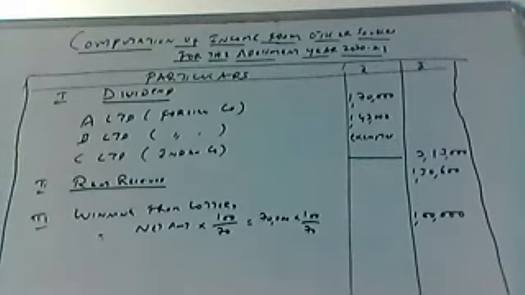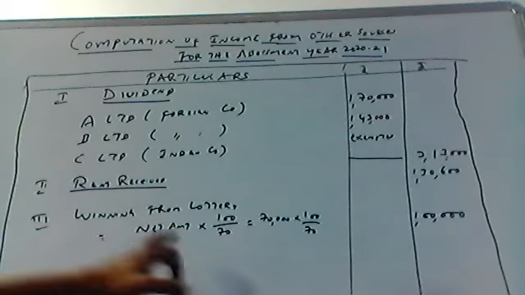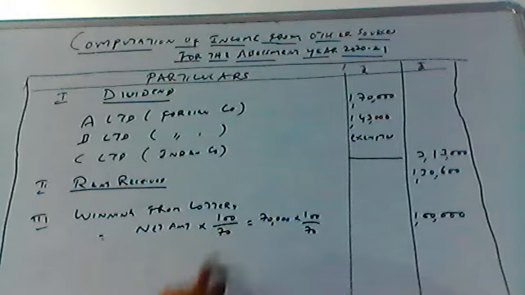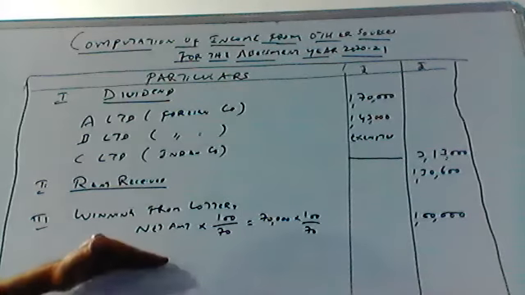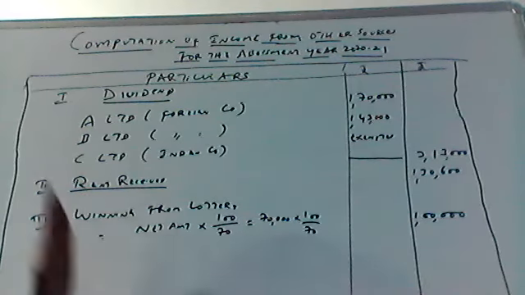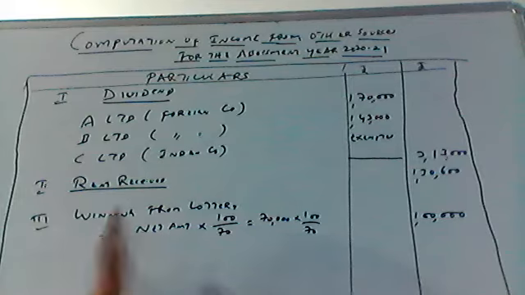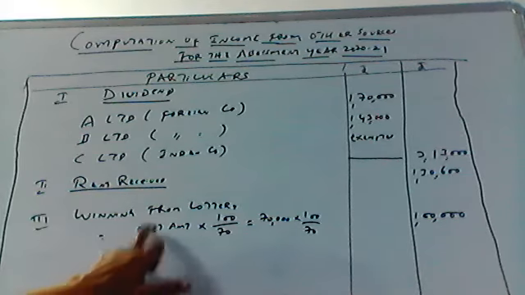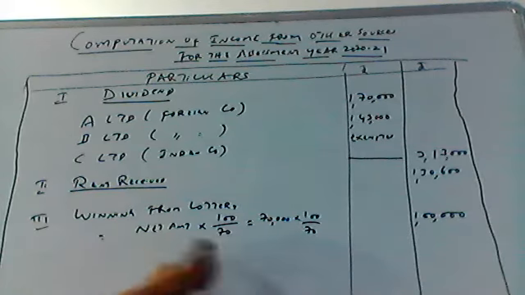Suppose the net amount is not given in the problem, whatever value you have, you have to take it as the gross value, that is 7,000. You take the gross value only. Since in this problem he has given the net amount, you have to convert it into gross. To convert into gross, you use this formula: net amount into 100 by 70. Why 70? Because you have to pay 30% tax on casual income.